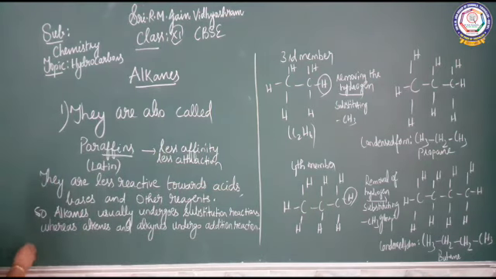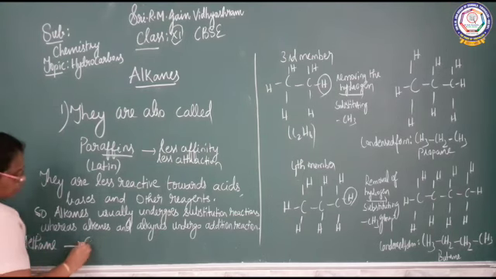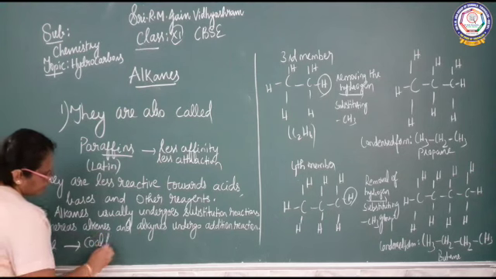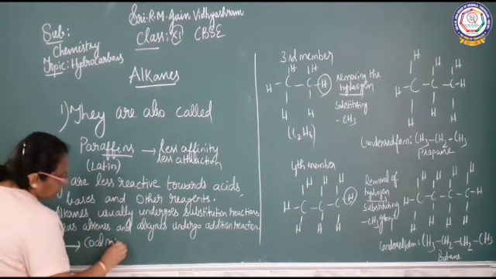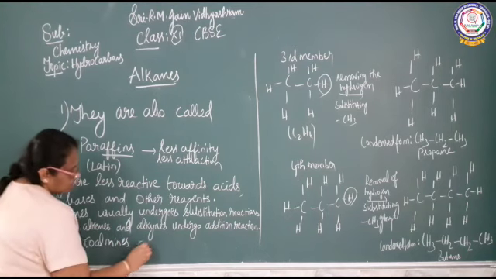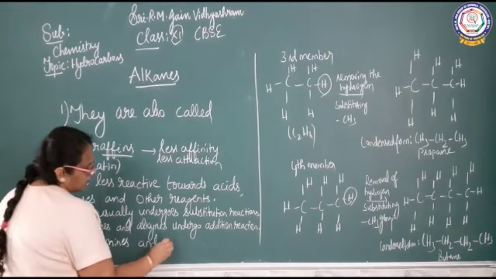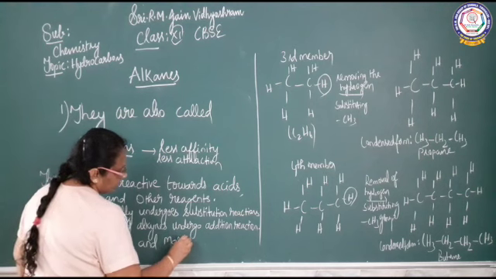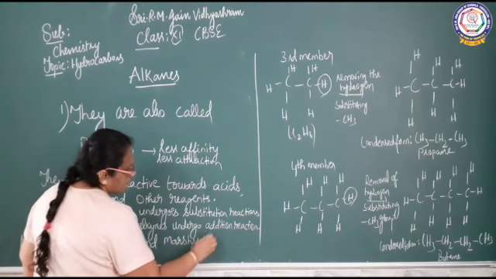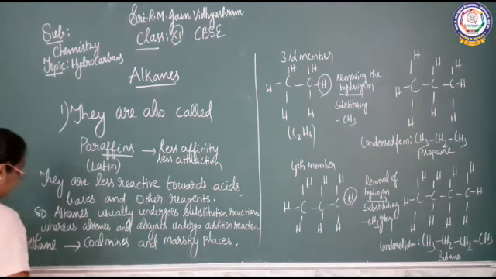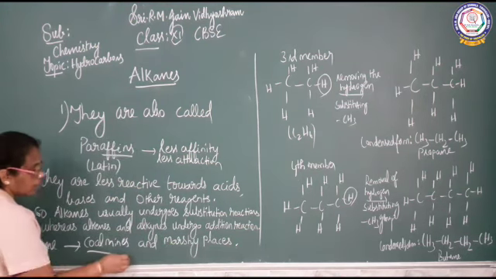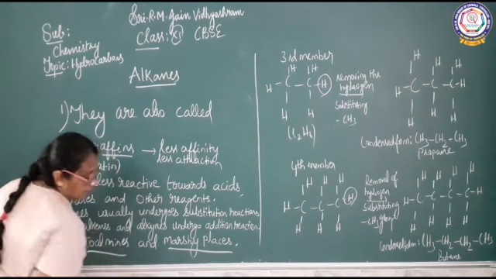So when you talk about methane, where is it found? Methane is found in coal mines. It is found in coal mines and marshy areas, marshy places. So methane is present in coal mines and marshy places.